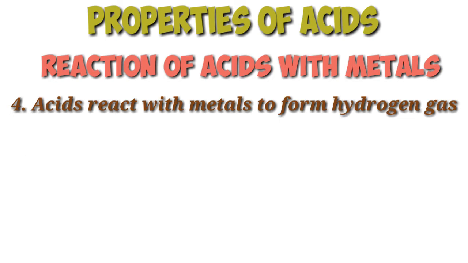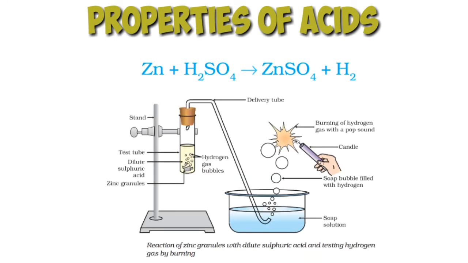For doing this activity, we have to take the apparatus as shown in the figure. That is, take a few pieces of zinc granules in a boiling tube and add 5 ml of dilute sulfuric acid to it. We will observe the formation of gas bubbles on the surface of zinc granules. Pass the gas being formed through the soap solution taken in the trough. Gas-filled bubbles are formed in the soap solution which rises into the air.